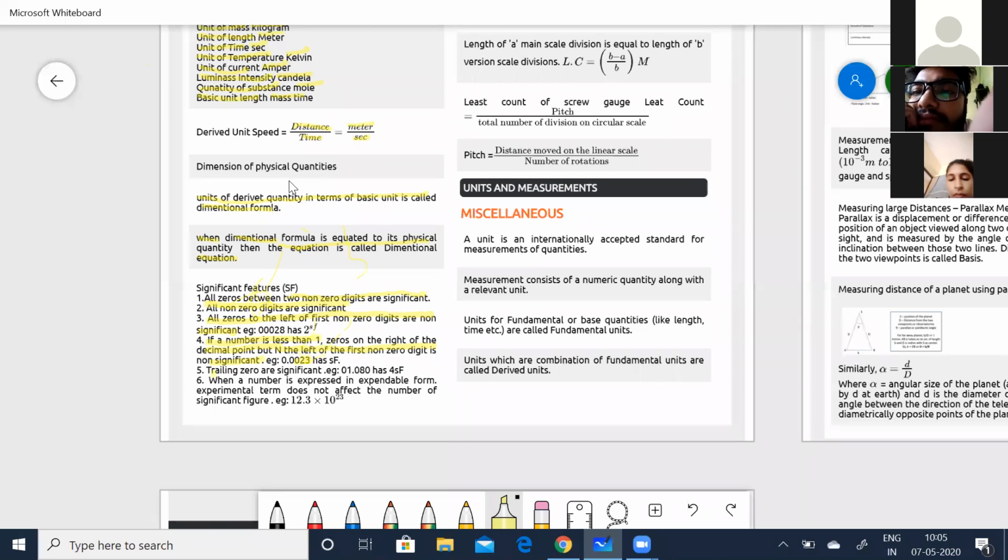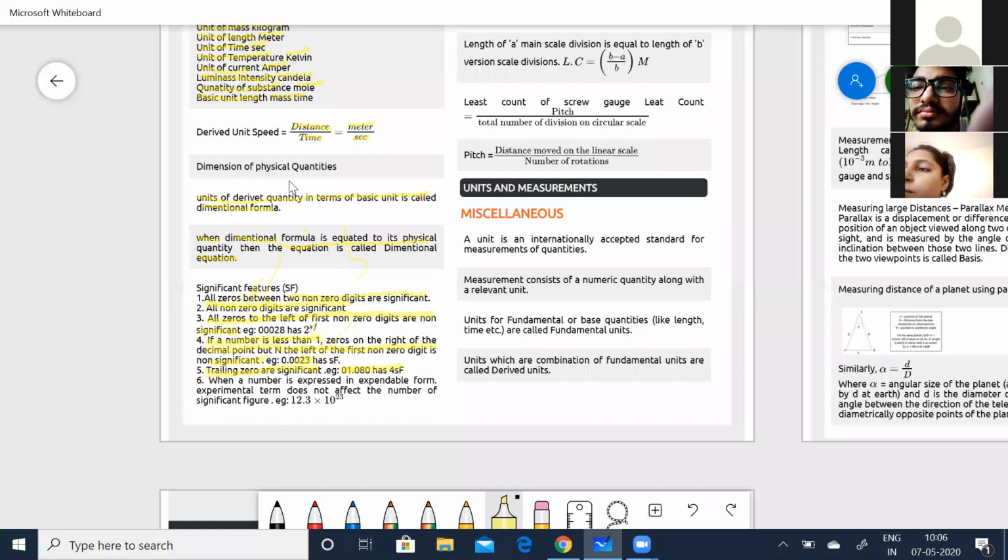And then again, the fifth point is trailing zeros are significant. Like, for example, 1.080. You can say it now has 4 significant figures.